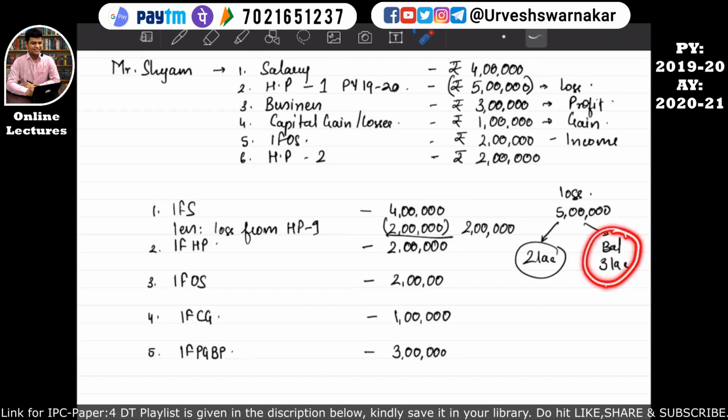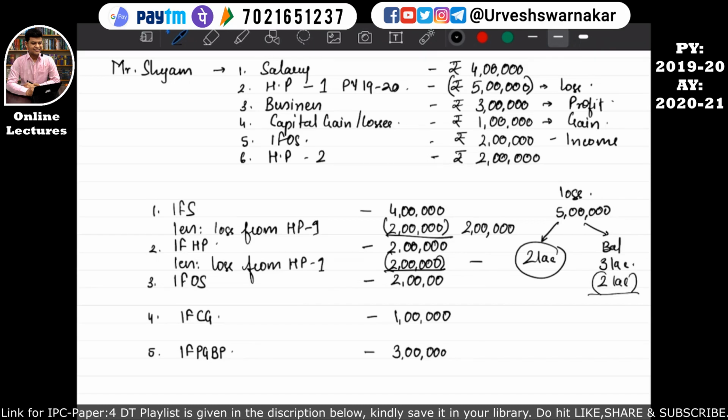So this balance 3 lakh can be set off against income from house property up to the income that is 2 lakhs. Okay, so we can set off loss from house property 1 that is up to 2 lakhs. Okay, so that means house property income comes to 0. So there is still a balance of rupees 1 lakh. What we have to do with this loss of 1 lakh, basically we'll carry forward the loss to the next year. Okay, to the next year. I hope this is quite clear to you all.